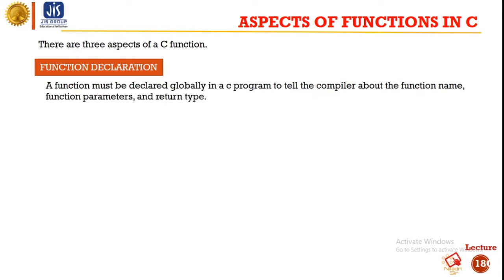Basically, a function must be declared globally in a C program to tell the compiler about the function name, function parameters, and return types. A function declaration tells the compiler about a function name and how to call the function. The actual body of the function can be defined separately.